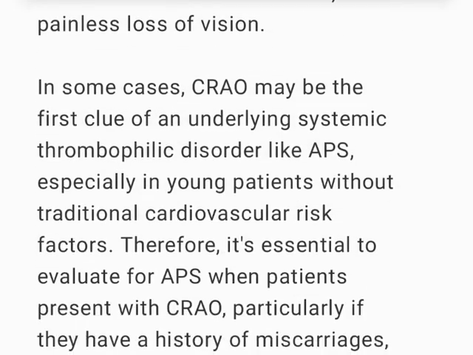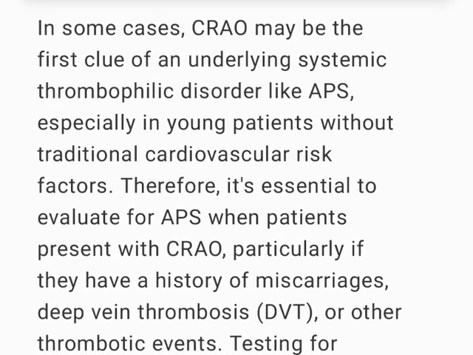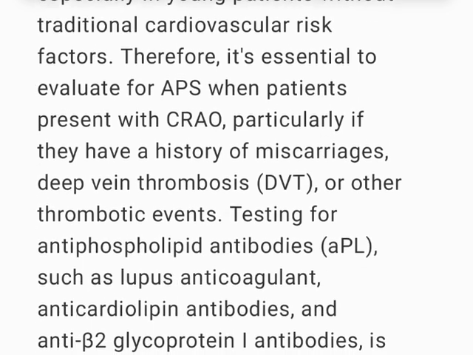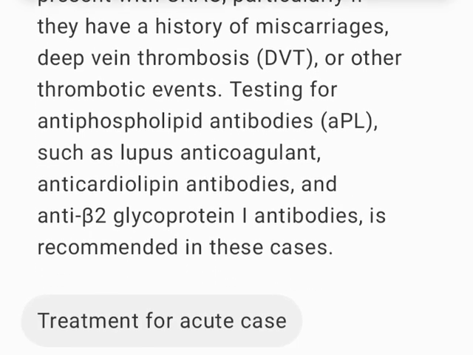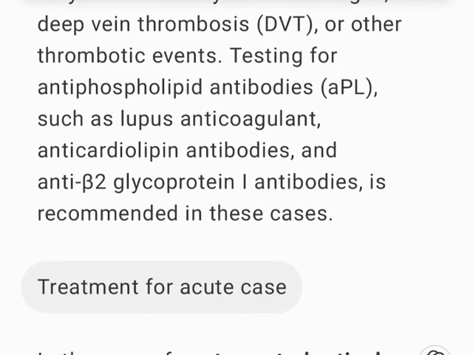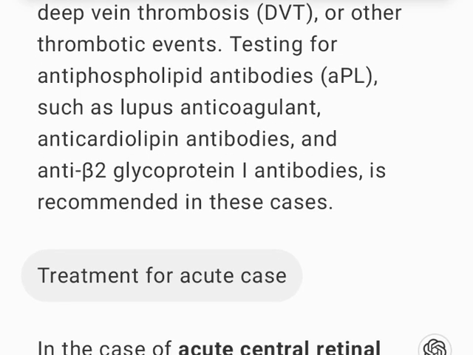In some cases, CRAO may be the first clue of an underlying systemic thrombophilic disorder like APS, especially in young patients without traditional cardiovascular risk factors. Therefore, it's essential to evaluate for APS when patients present with CRAO, particularly if they have a history of miscarriages, deep vein thrombosis, DVT, or other thrombotic events. Testing for antiphospholipid antibodies, aPL, such as lupus anticoagulant, anticardiolipin antibodies, and anti-beta 2 glycoprotein 1 antibodies, is recommended in these cases.